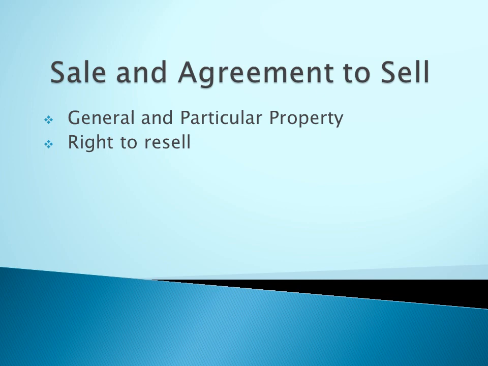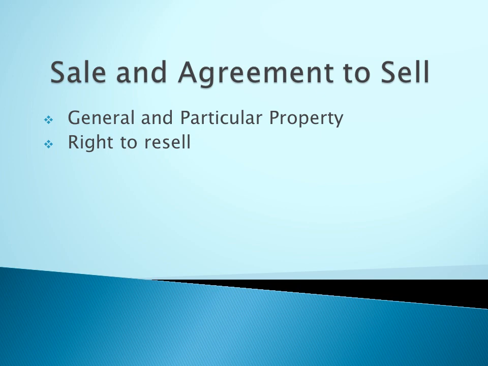Next one, regarding resale, that's called the right to resell. In an agreement to sell, there can be resale of goods. Why? Because in an agreement to sell, the sale will happen only in future. So if any default or failure happens, the goods can be resold.